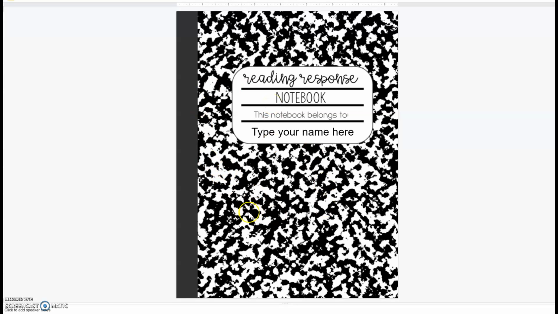So this is what it's going to look like when you open the assignment, and the assignment is labeled April 20th through 24th, 24 Hours and Nowhere, digital reading response. Okay. And then when you click this, so this is the cover. So on the cover, you're going to type your name here. Okay. Right here, type your name.